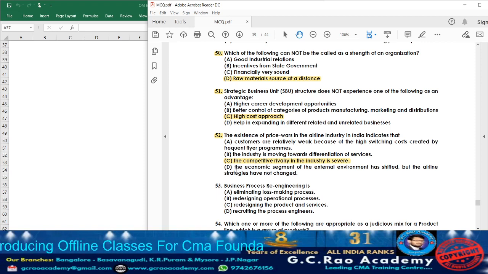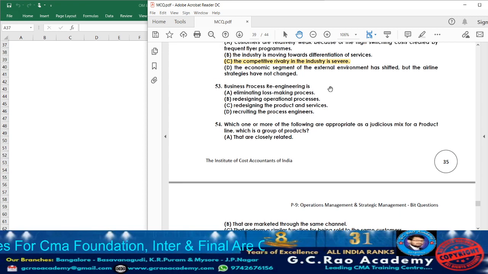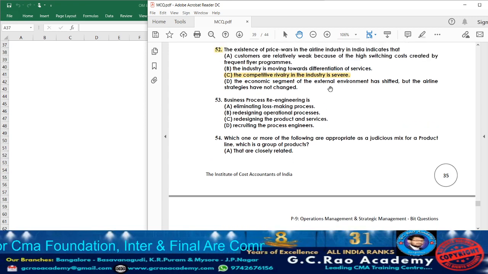Just go through option D, what they are given. The economic segment of the external environment has shifted, but the airline strategies have not changed. No, this cannot be the answer. Due to severe competition, what is happening? Price wars are happening in the airline industry. Now let us move on to question 53.